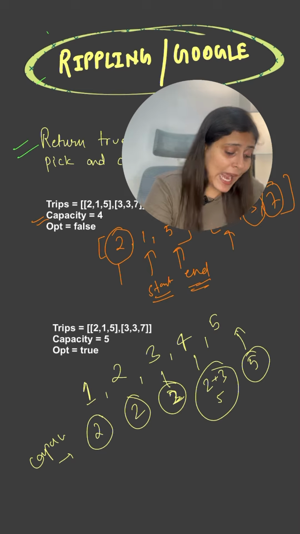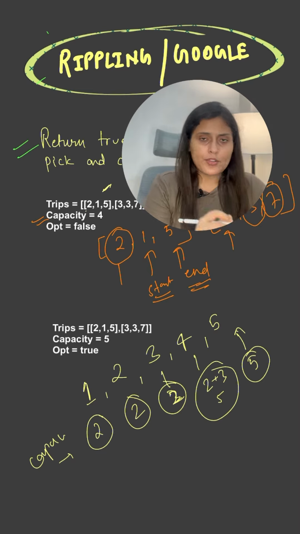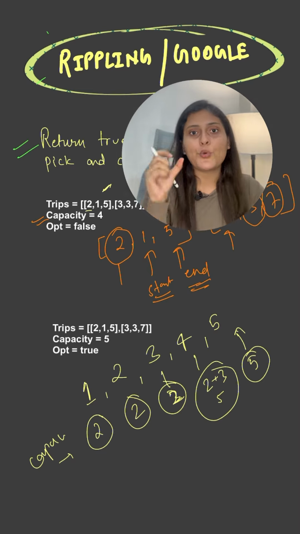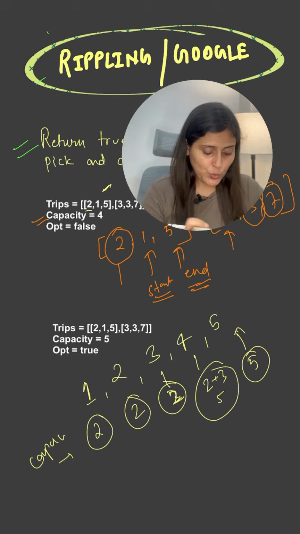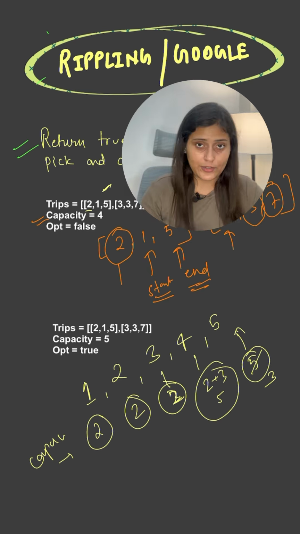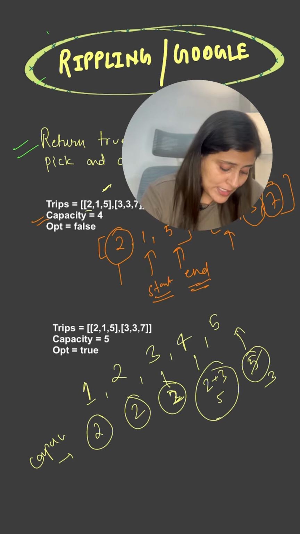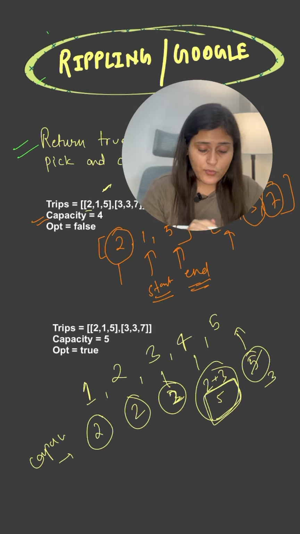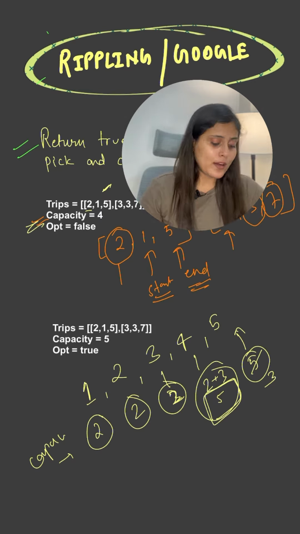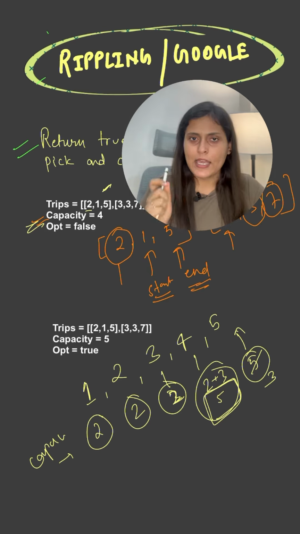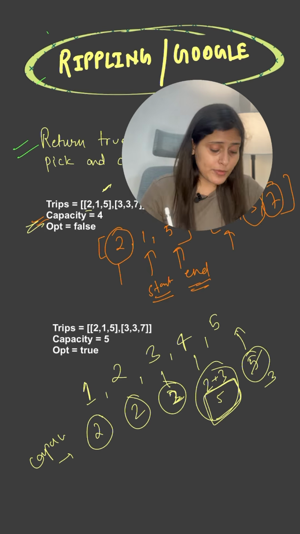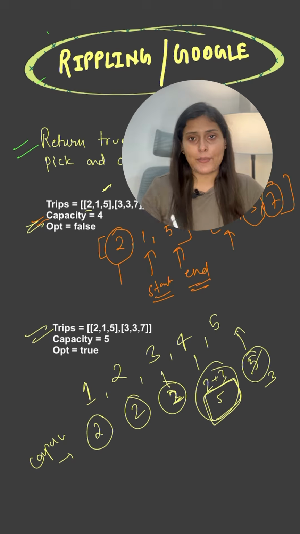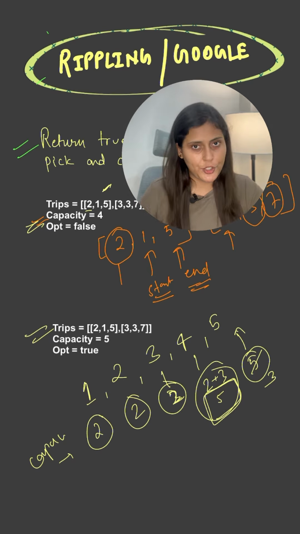But you can see at the 5th time the first trip will end, which means now you are allowed to decrease the capacity by 2. So the capacity will be 3 here. With this, the maximum capacity you have reached during all the trips is 5. In the first condition, you were allotted only 4 capacity, hence it's not possible. In the second case, the capacity was 5 and you have reached a maximum of 5, so you have to return true.